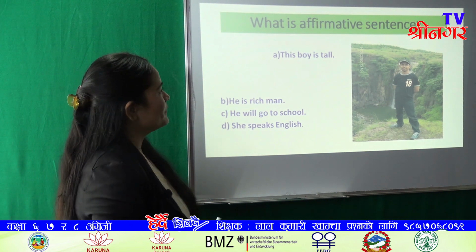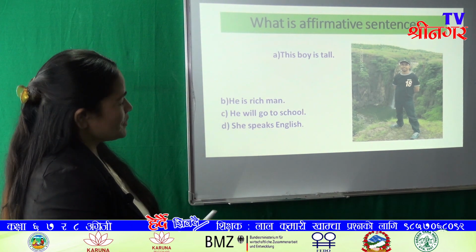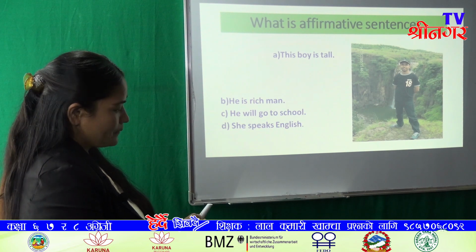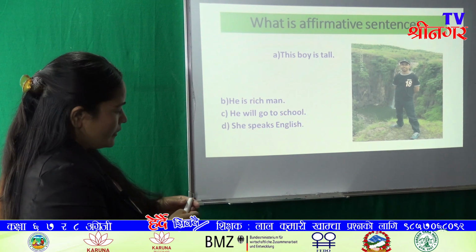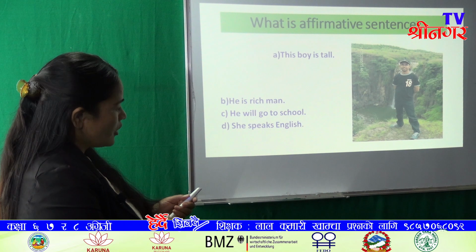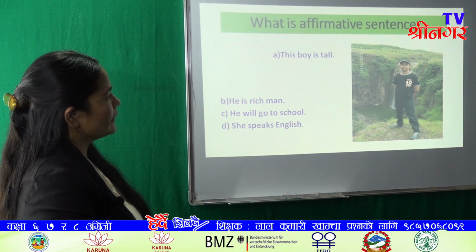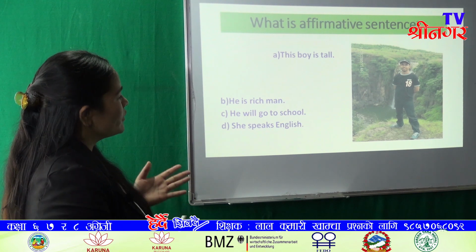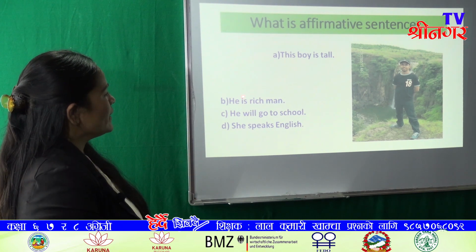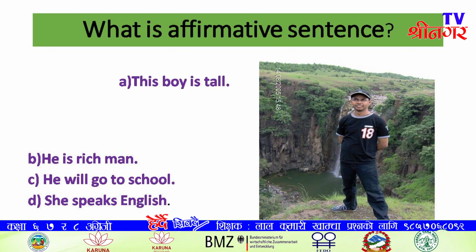Let's see some examples. In this picture, there is one boy, and the boy is tall, or this boy is tall. And likewise, there are other examples also. He is a rich man, will go to school, she speaks English.